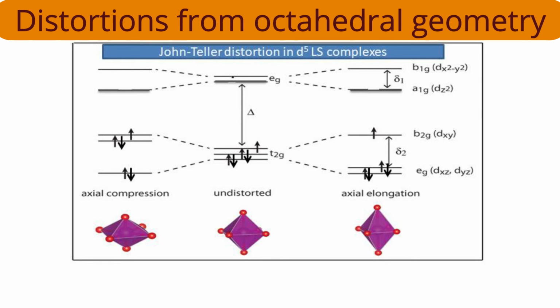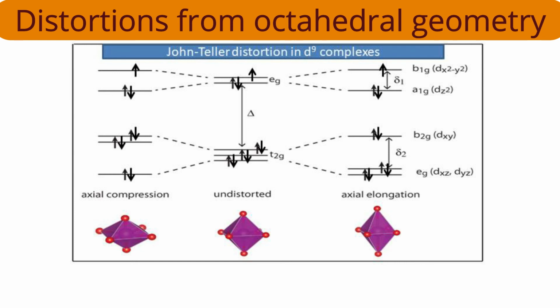Let us understand this Jahn-Teller distortion by one of the important examples. It's a D9 electronic configuration. In case of D5, T2G orbitals were causing the distortion, were more responsible for distortion. My focus of discussion was on low spin complexes. Here, let it be low spin or high spin, the electronic configuration will be the same. See the central compartment, the undistorted octahedral electronic configuration will be T2G6, EG3.